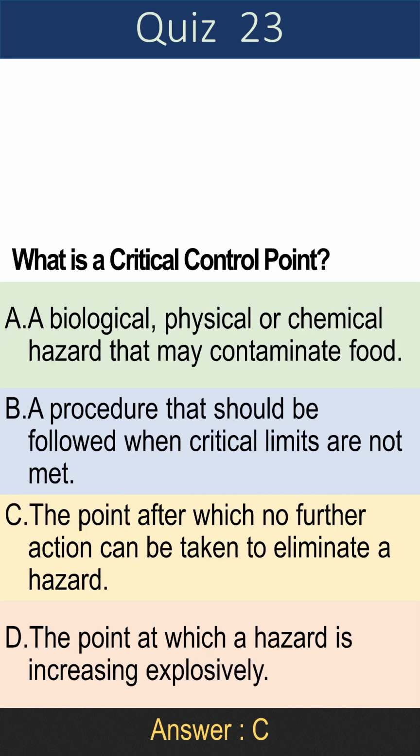Question 23. What is a critical control point? A. A biological, physical or chemical hazard that may contaminate food. B. A procedure that should be followed when critical limits are not met. C. The point after which no further action can be taken to eliminate a hazard. D. The point at which a hazard is increasing explosively. Answer is C. The point after which no further action can be taken to eliminate a hazard.